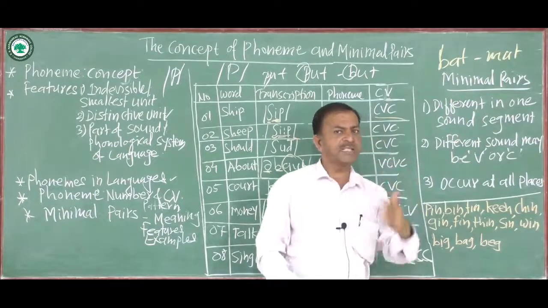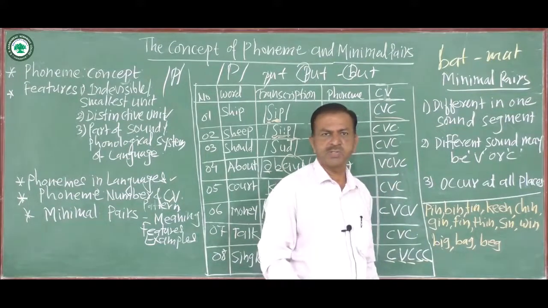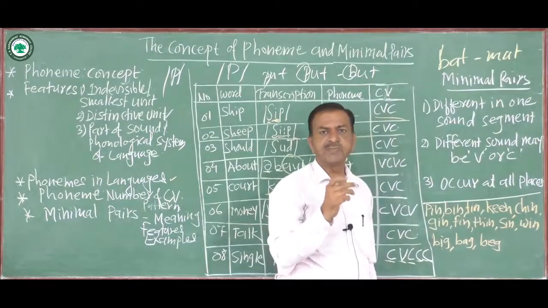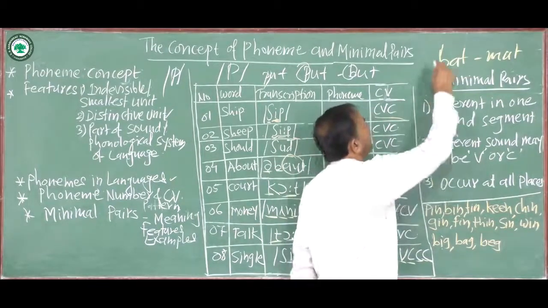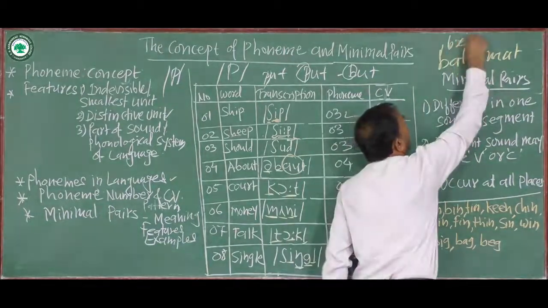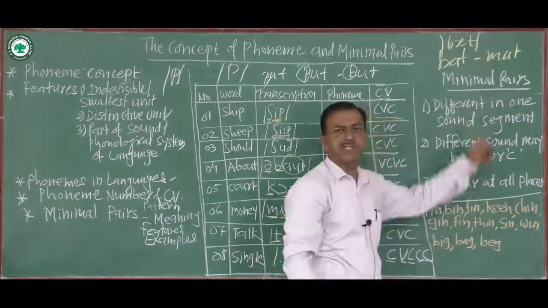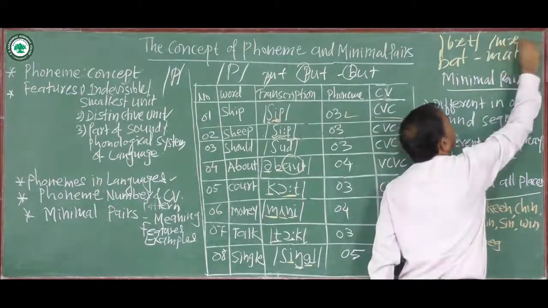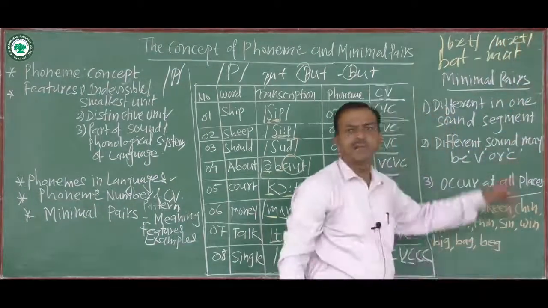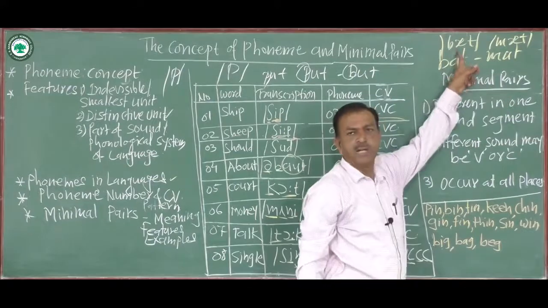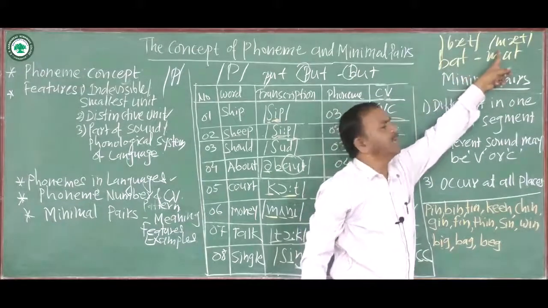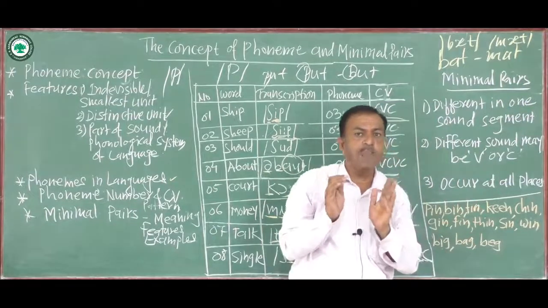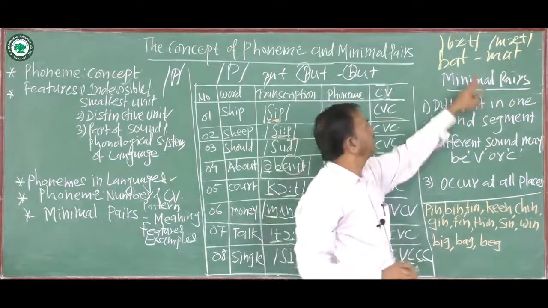The first phoneme is changed. So the transcription of this word will be like this: b, a, t. This is the transcription of bat, and this is the transcription of mat: m, a, t. It means the common sounds are there.